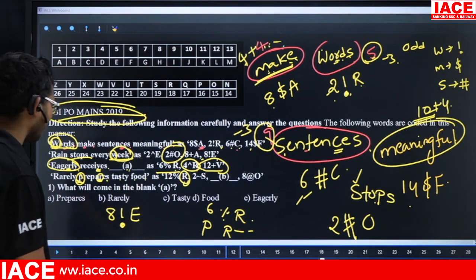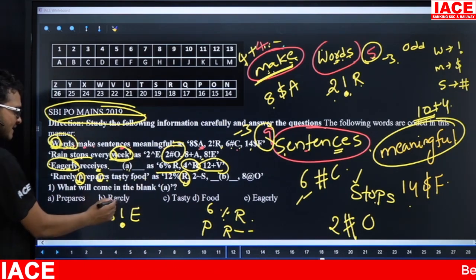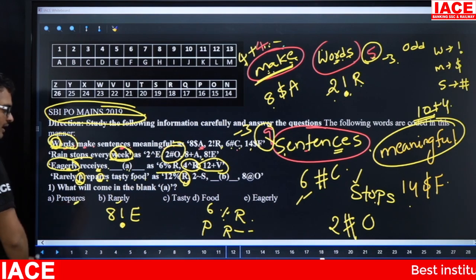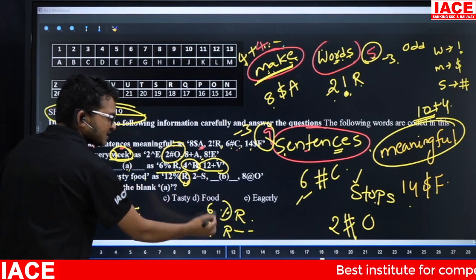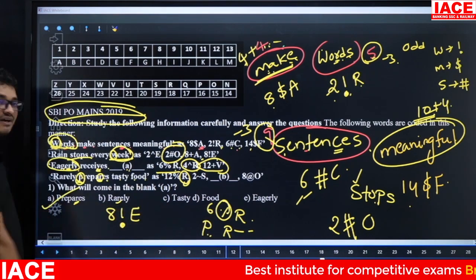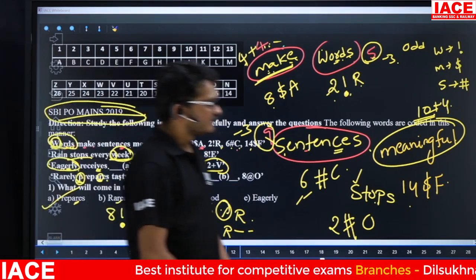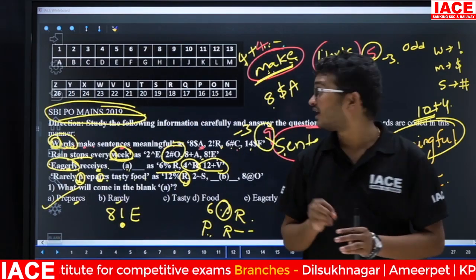Check once in the given option. Right-hand third letter is R. Here, right-hand third letter is what? R. But starting is what? P. Y means the percentage symbol is what? P. Then the simple answer is what? Option A. Yes. So friends, I hope all of you understood this question.